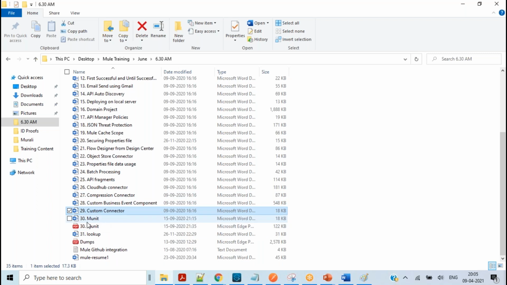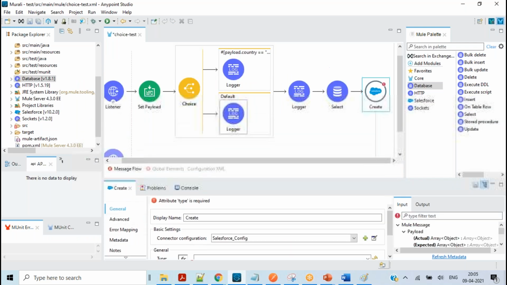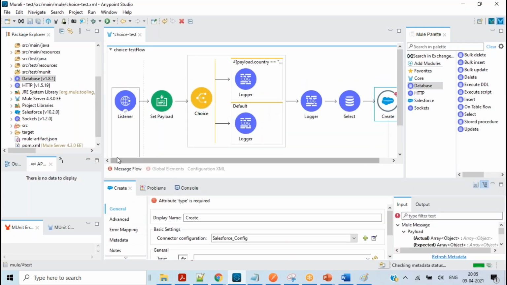The question you raised is about testing. MUnit is a testing tool we use for MuleSoft. By using MUnit, we will start testing the code. MUnit is code level testing, which means application level testing. Whatever I develop, I want to test myself, right? Because it's a developer's responsibility to test whether this flow is working fine or not.